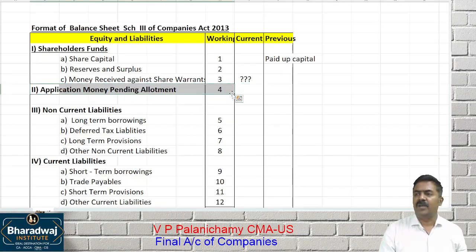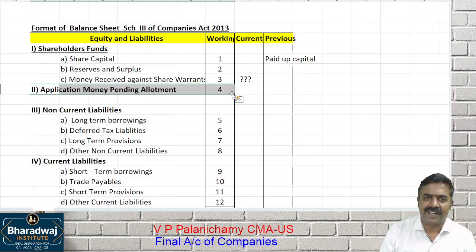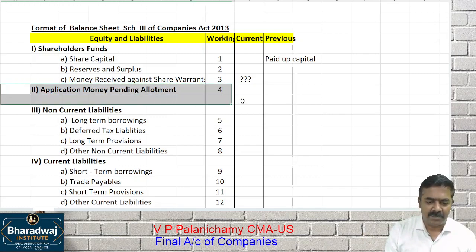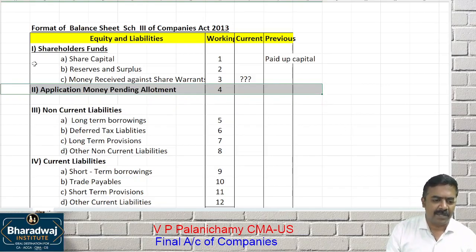What is point number 2? Application money pending allotment. The title itself gives the explanation. We are preparing the balance sheet as on 31st March. On 31st March, we collected applications but did not allot shares. That is called as which one? Application money pending allotment. Can I show it as share capital?